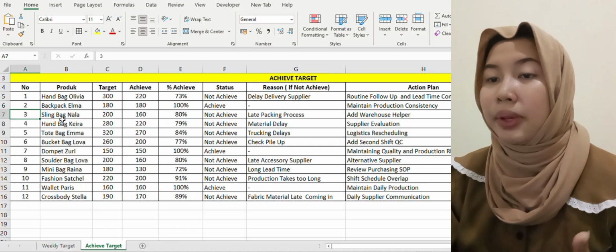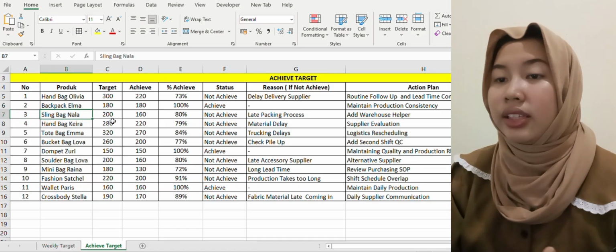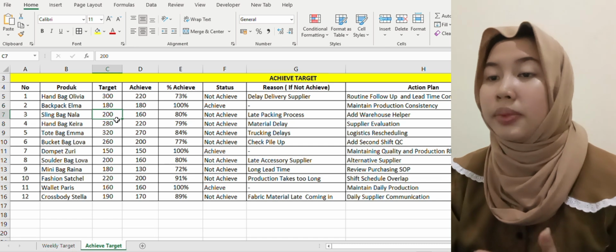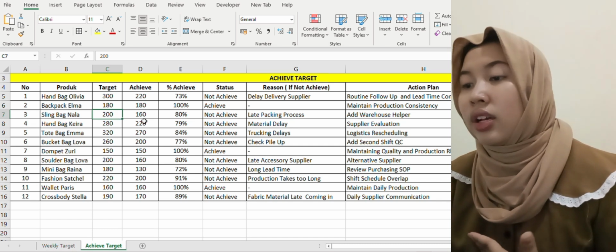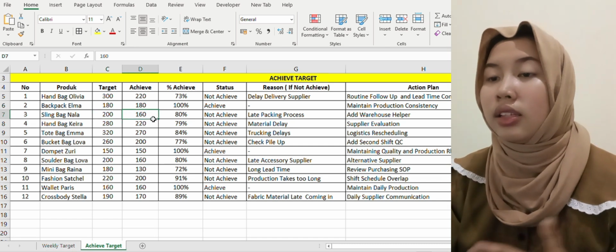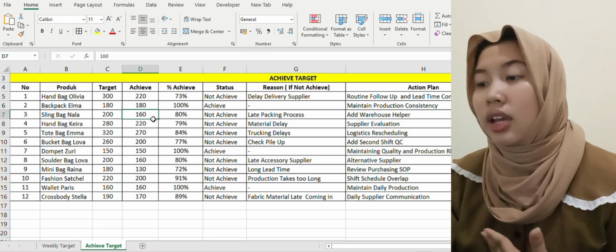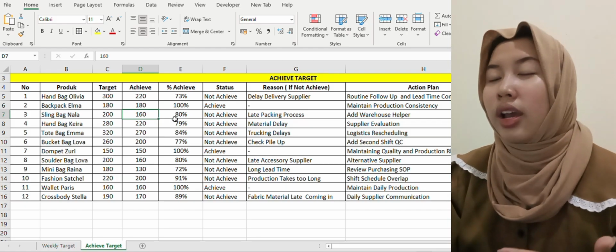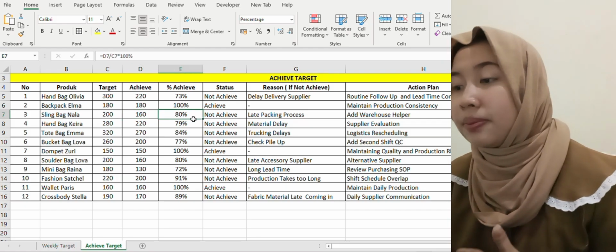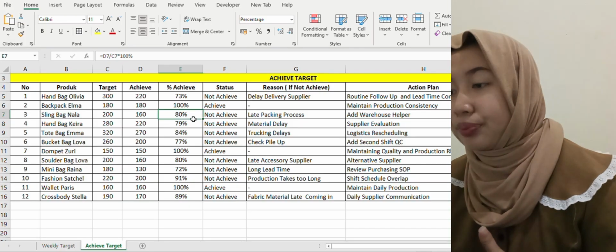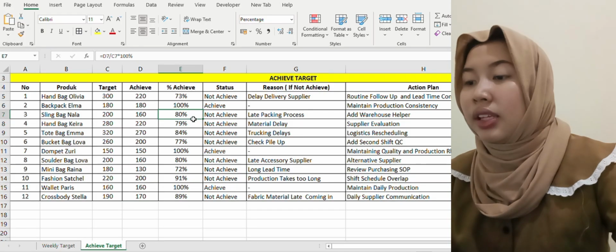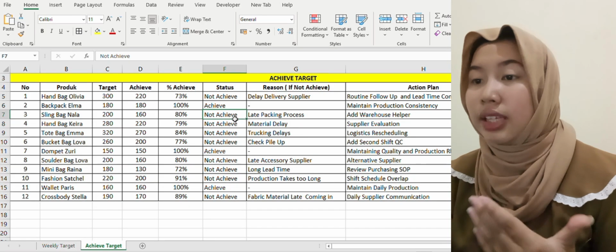For number 3, the product is sling bag Nala. The target is 200 pieces with an achievement of 160 pieces, giving 80% achievement, meaning the target was not achieved.